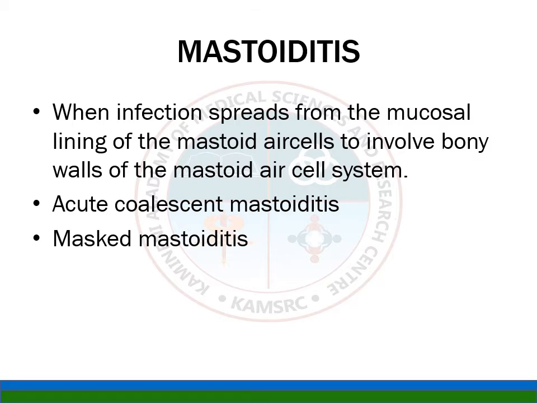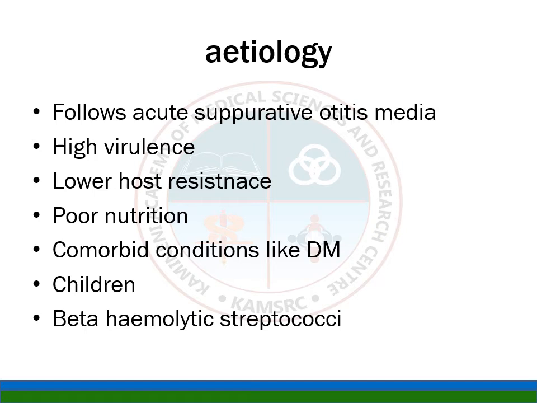So what is first, acute coalescent mastoiditis? Why does it happen? By definition it is infection or inflammation of the mucosal lining of the antrum and mastoid air cells, along with bony involvement of the bony walls of the mastoid air cells.